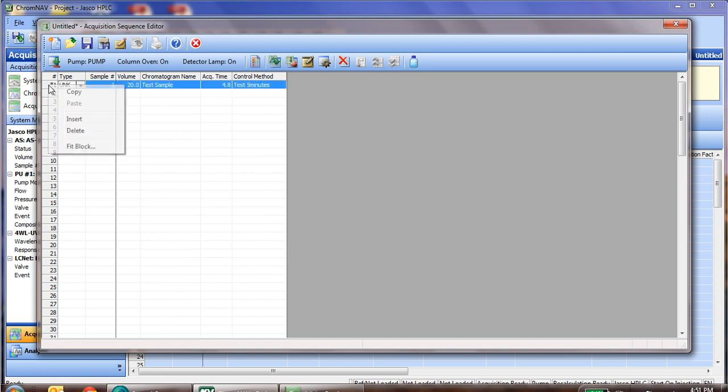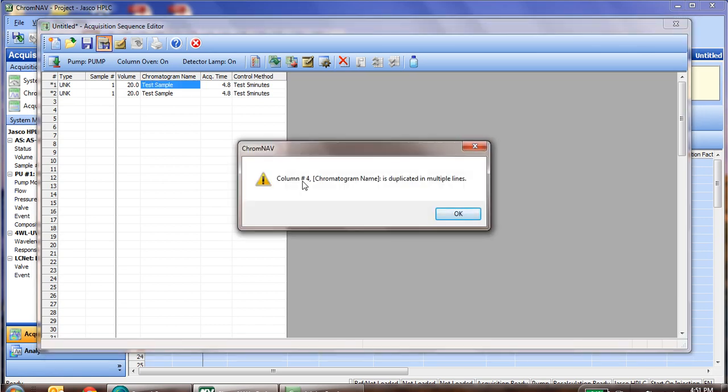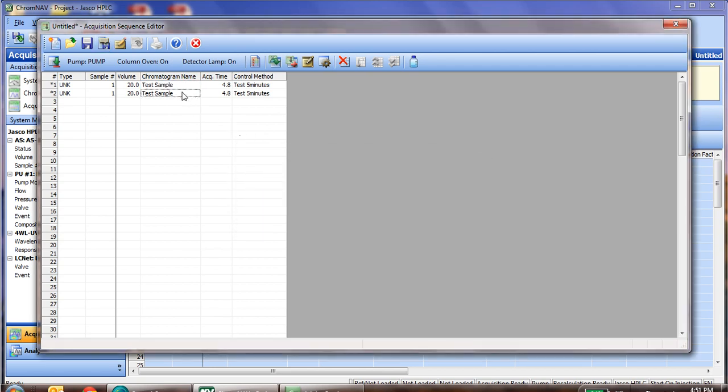You can simply right click on the first column and copy. You can then right click on the second row and paste. Now the only requirement is that the sample chromatogram name is different. If we were to try to save this, it will warn us and say, column number 4, this chromatogram name cannot be duplicated. So simply put in another character, and now it would allow us to save.